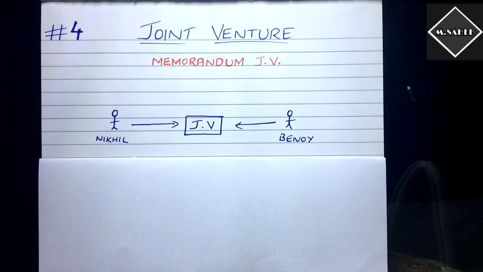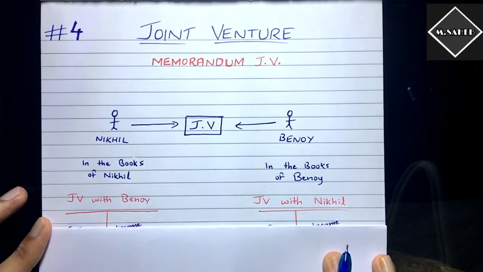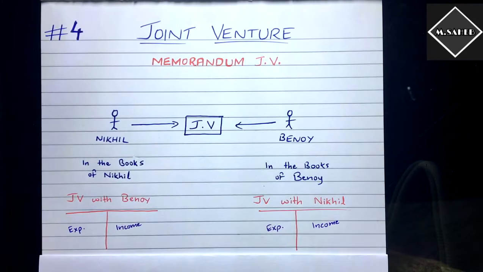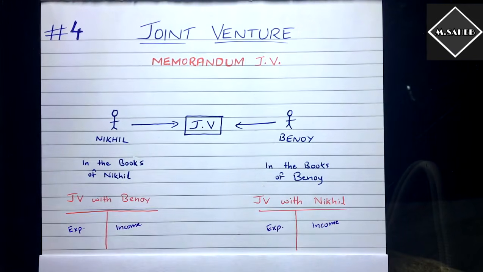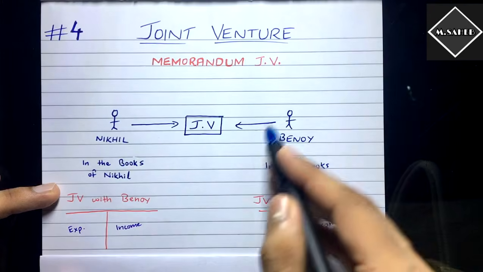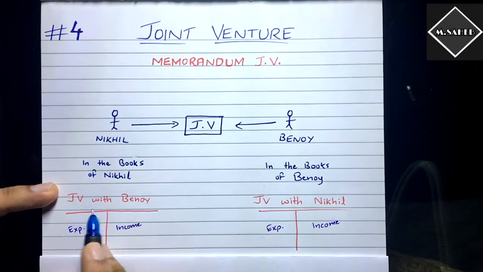See here, what is going to happen is, in this method, both the parties are going to prepare their own books. In the books of Nikhil, he is going to open an account called joint venture with Binoy account, because Binoy is his co-venturer. So, joint venture with co-venturer account.